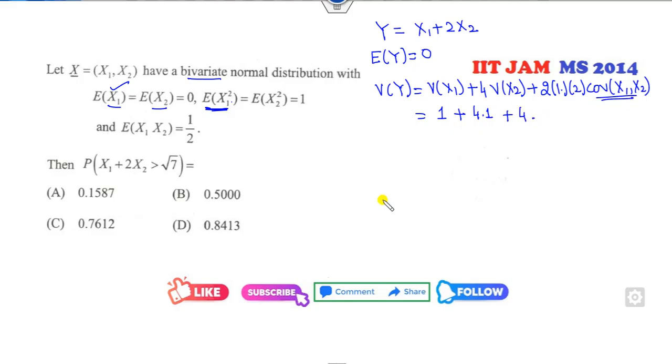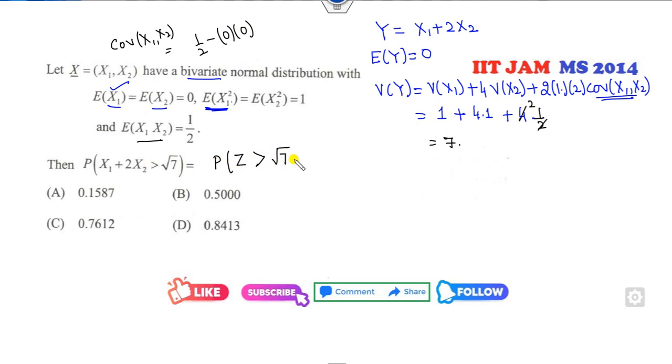How do you find the covariance? I can find the covariance from here. What is the covariance of x1 x2? E of xy minus ex into ey. So half, so it will be cancelled out. Then 4, 5 and 7, so I can change into the z. What is z? Minus mean, which is 0, divided by standard deviation. Standard deviation is 7. So z is greater than 1.